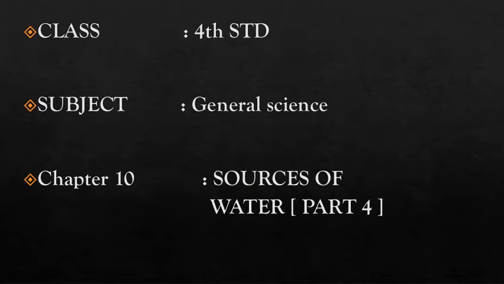The following video is for class 4, subject General Science, chapter 10, Sources of Water, part 4. In parts 1, 2 and 3 of this lesson, we learned what is surface water and what are the man-made sources of water. We even wrote down the definitions of rivers, ponds, lakes, streams and wetlands. And we understood what is a canal and what is a reservoir. Then we learned about different man-made sources and what is groundwater and what is water table. Water table is nothing but the level of water below the surface of the ground.